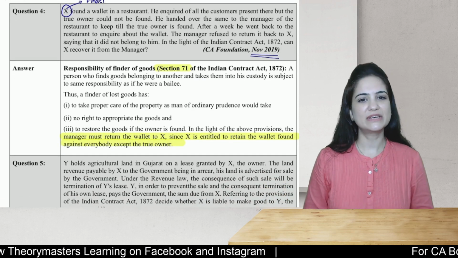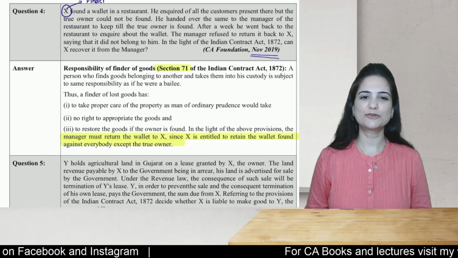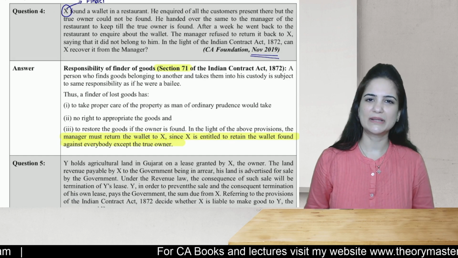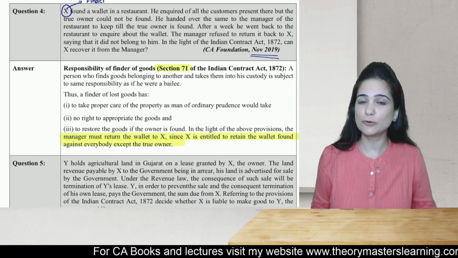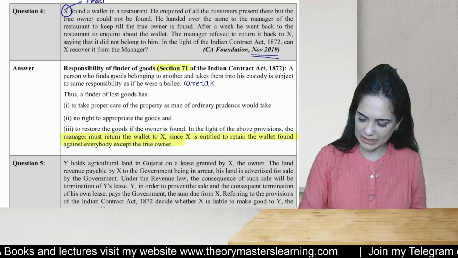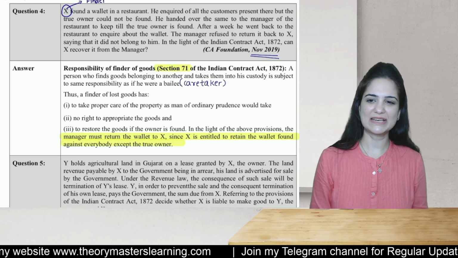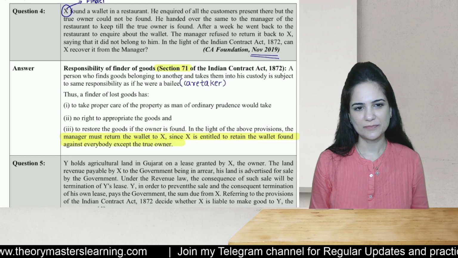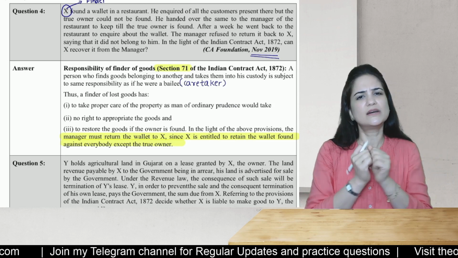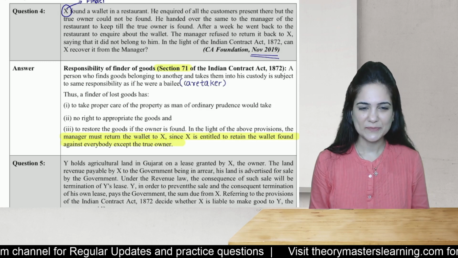Here, section 71 of the Indian Contract Act, which relates to the finder, we will write the theory relating to that. A person who finds the goods belonging to another, takes them in his custody, is subject to the same responsibility as if he were a bailee. Now, who is a bailee? Bailee is a caretaker of the goods. He will keep the goods just like a bailee and return it only to the true owner. You will study the concept of bailment in CA Inter.